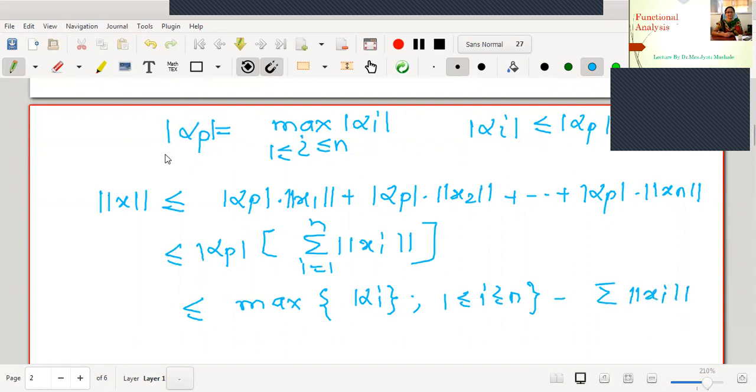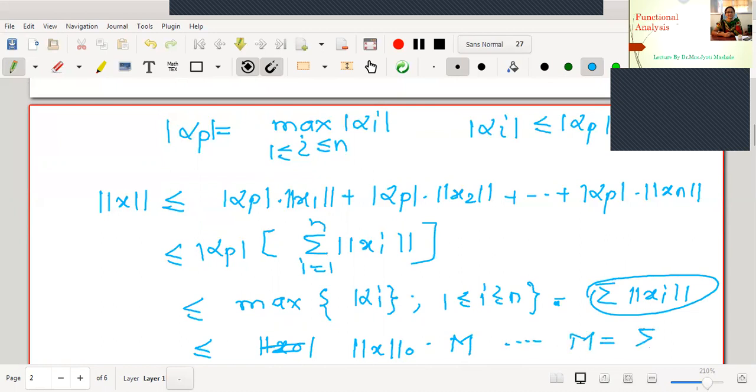But according to our definition, maximum mod alpha i we have defined as the zeroth norm, norm 0 of x, right? And as the xi's are elements of the basis, those are fixed. Therefore their norms are also fixed. Therefore summation norm xi is a fixed value, and let me denote that fixed value with some capital M. Therefore what is my capital M value? This is summation norm xi.